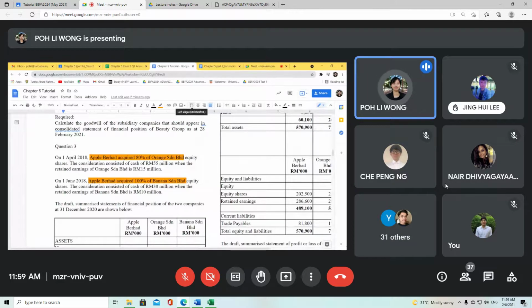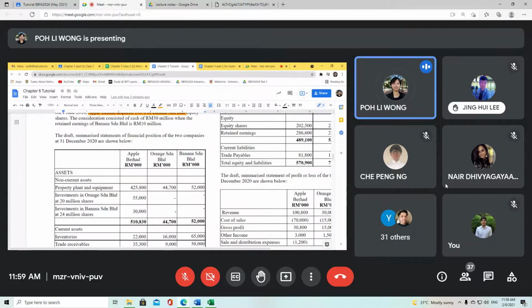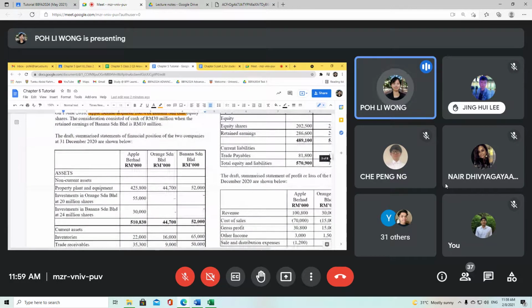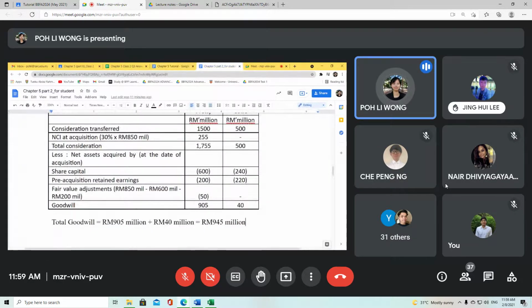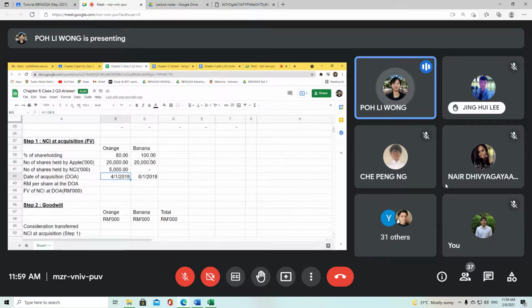Okay, so you can just take in your profit or loss as a whole, which means the profit from 1st January 2020 to 31st December 2020 is already considered as belonging to Apple Berhad, in the form of fair share. For banana, since it's 100% holding, 100% belongs to Apple. But for Orange, only 80% belongs to Apple. We have 20% for non-controlling interest.